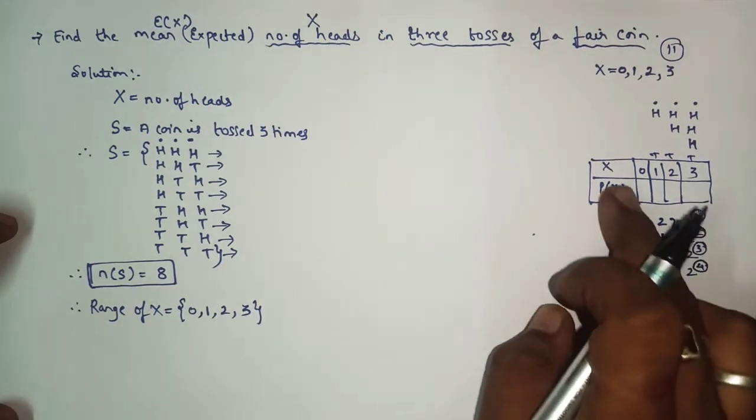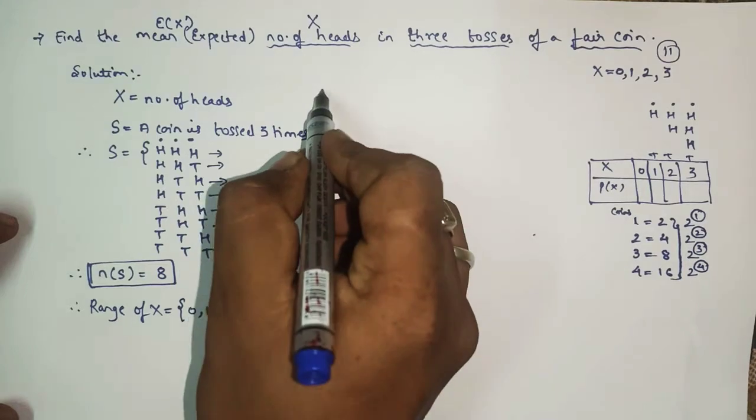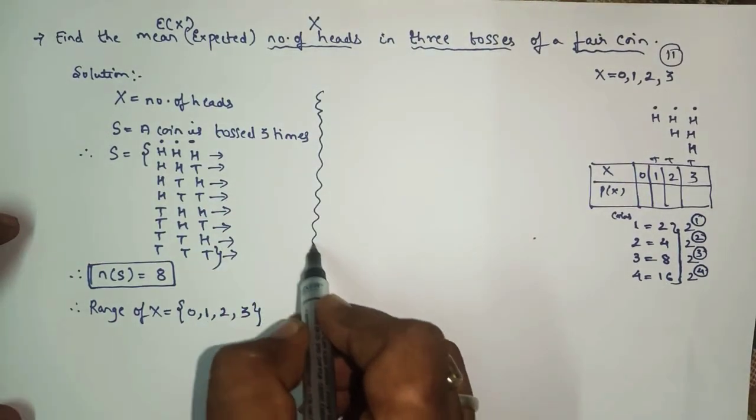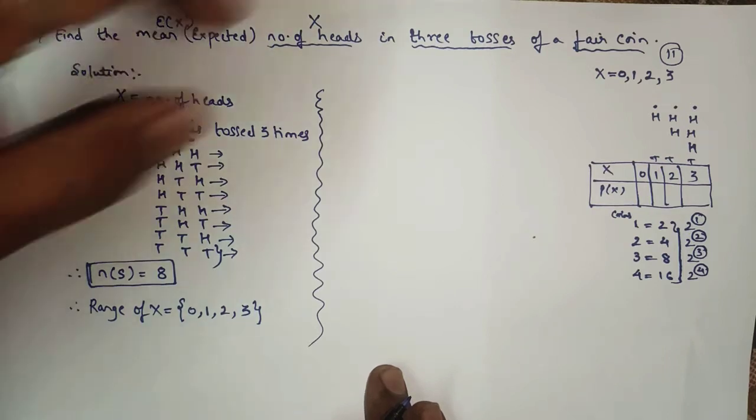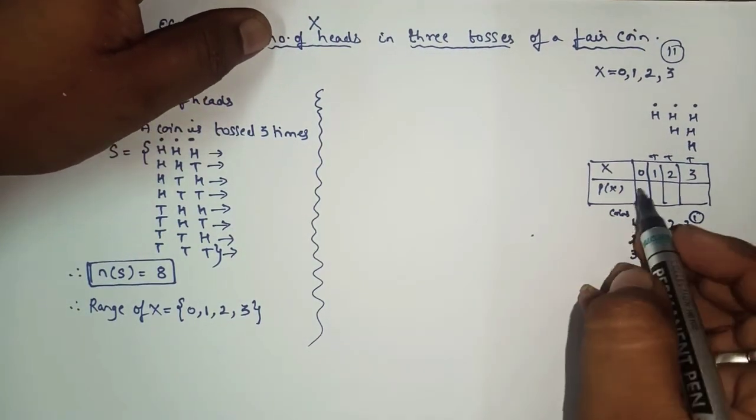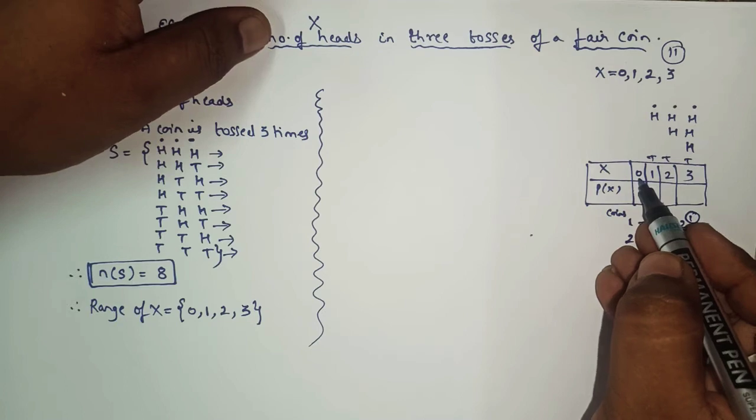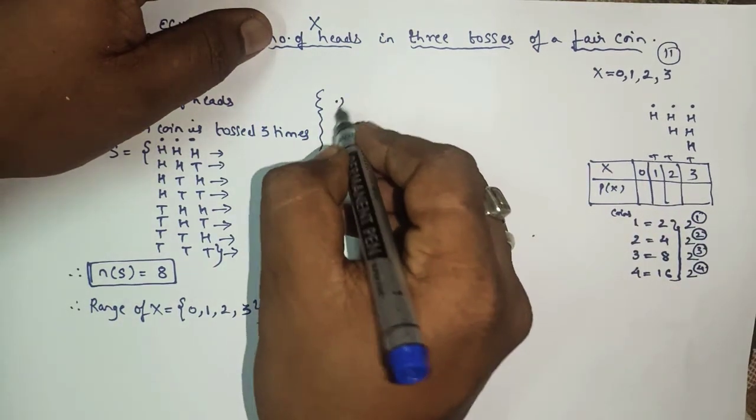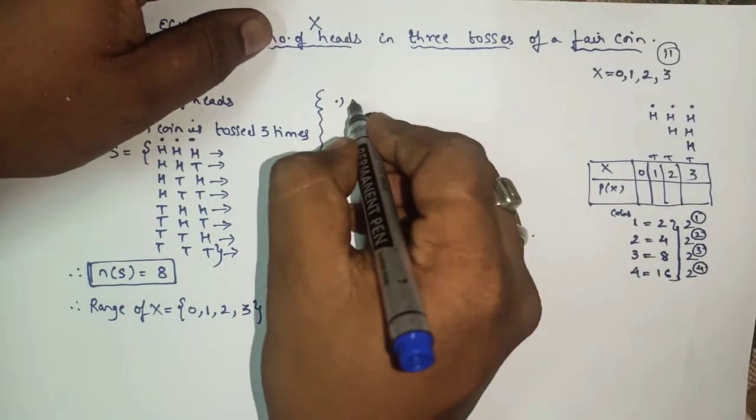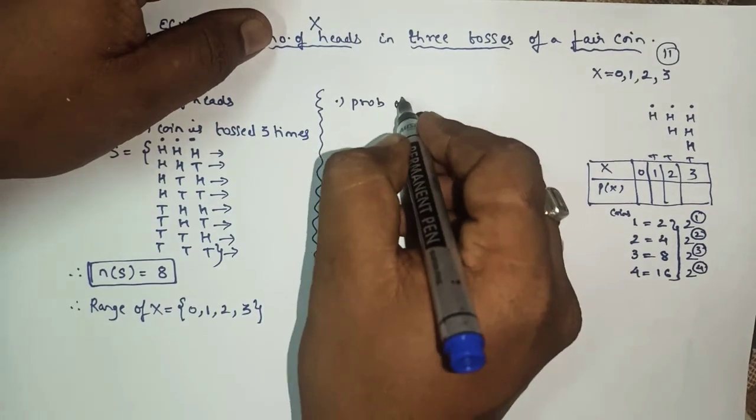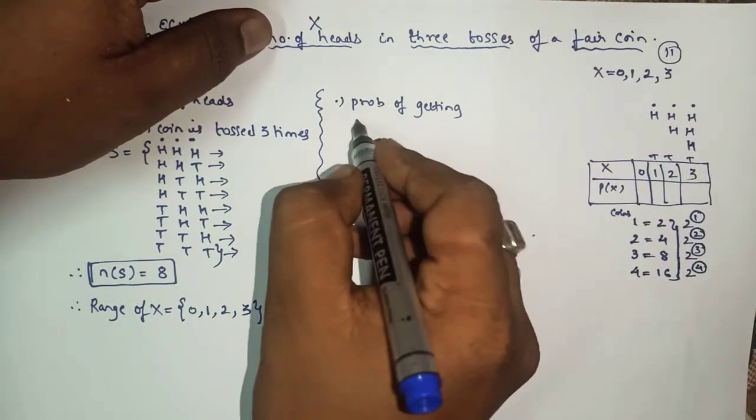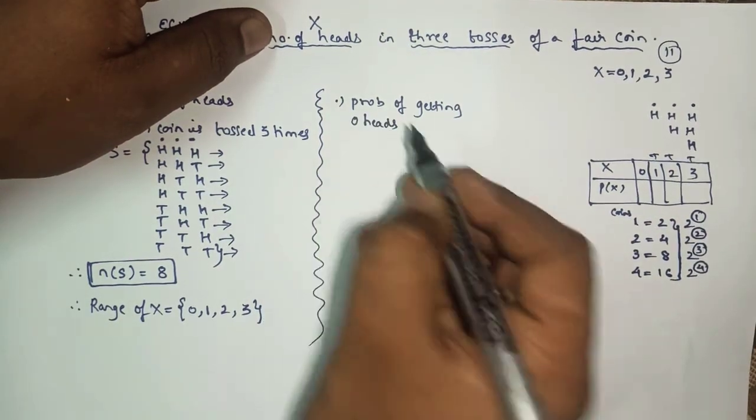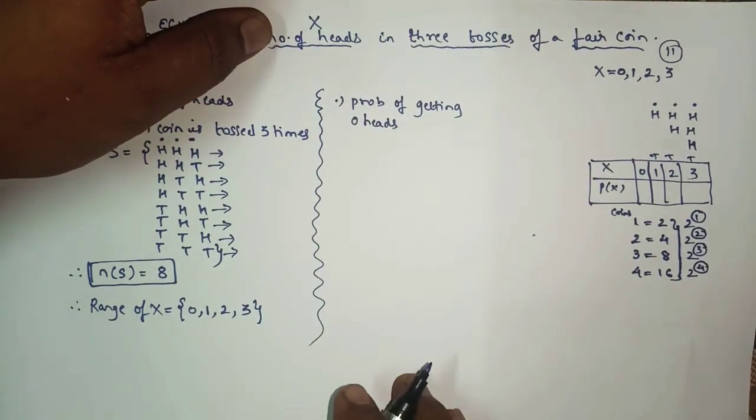Once you have the values of X, the next part is what? To find the probability of X. So here, how to find the probability of X? The first value is 0. So we'll write the probability of getting how many heads? 0 heads. Yes or no? How many heads? 0 heads.